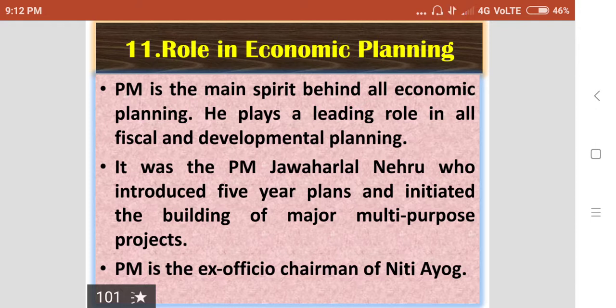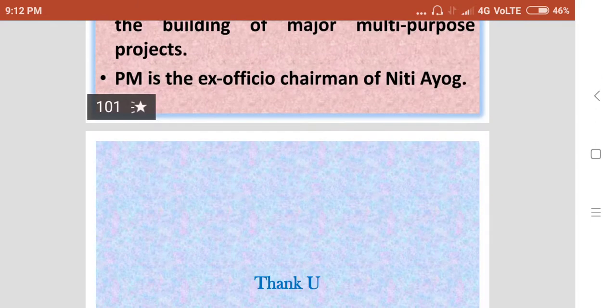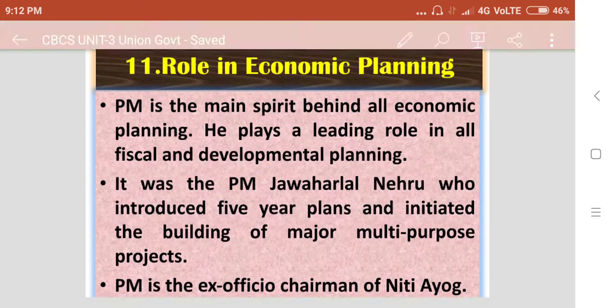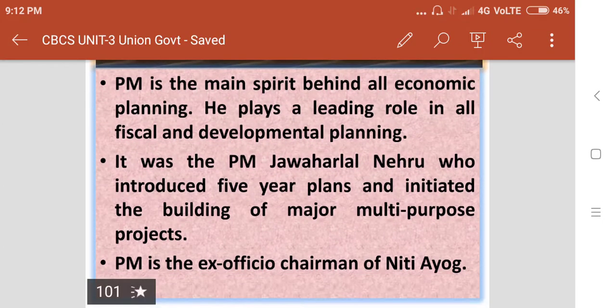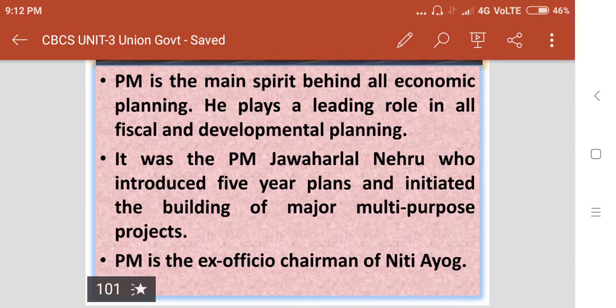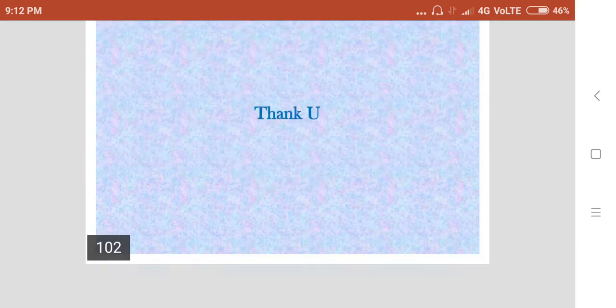It was the Prime Minister Jawaharlal Nehru who introduced 5-year plans and initiated the building of the major multi-purpose projects. Prime Minister is the ex officio chairman of the Niti Aayog. So these are the important responsibilities or powers and functions of the Prime Minister.